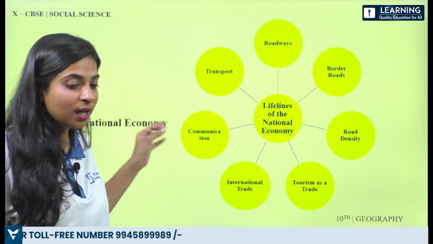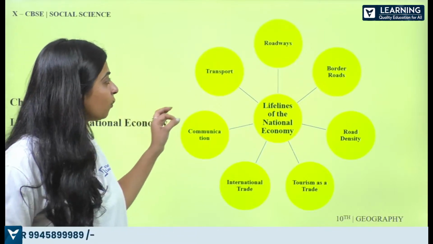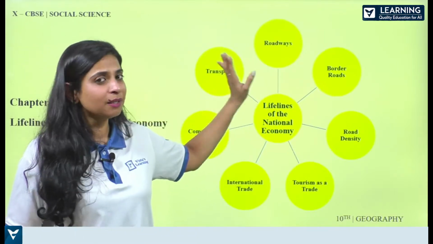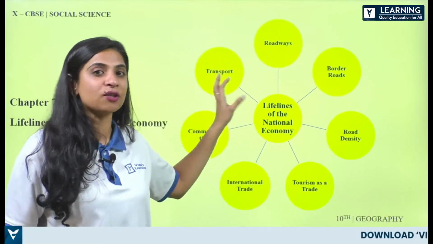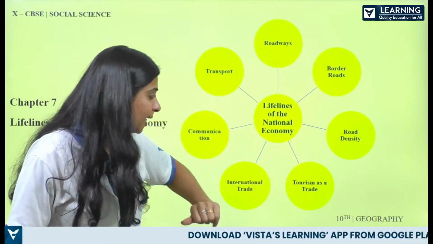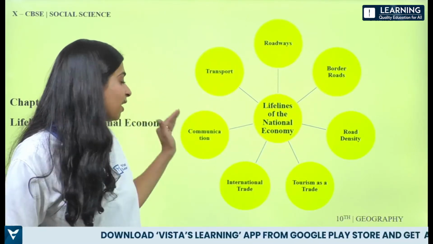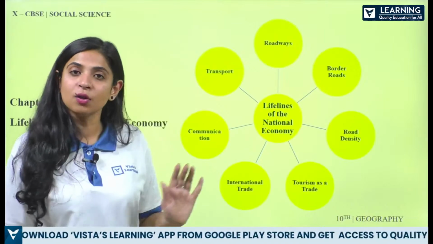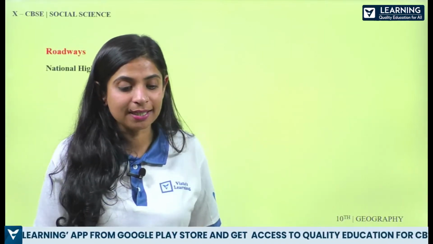All right. So lifelines of the national economy, you have to learn a very basic chapter, a very scoring chapter. So please try to do this chapter very properly. Roads, border roads, road density, tourism as trade, international trade, communication, and transport. Now here, let's quickly start with roadways.